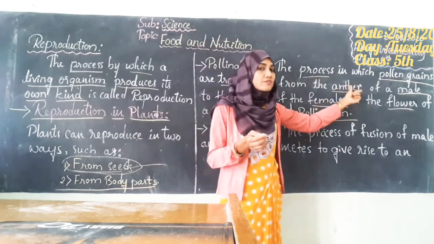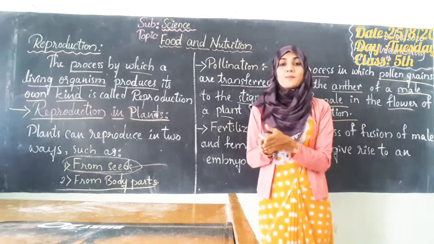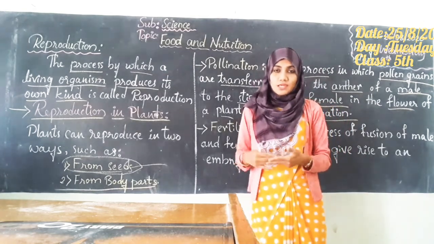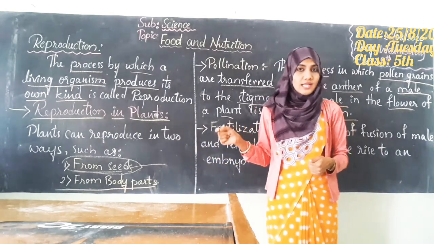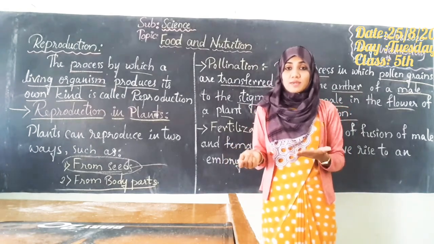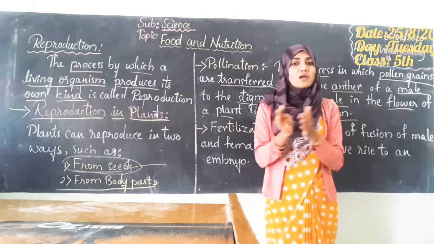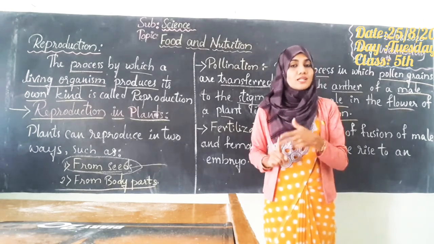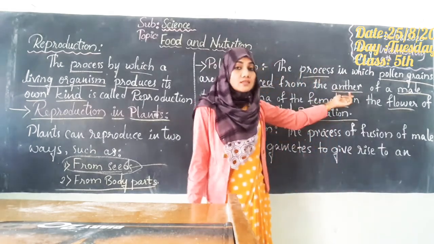Now what is this anther of a male? Students, in general, in human beings we will say boy and girl, right? But in general we will say male and female. Okay, so in plants we cannot say it is a boy plant, it is a girl plant. Have you ever said or heard like that? No, obviously. So how can we define the sex of a plant? Sex here is nothing but whether the particular organism is male or female. So in plants and animals, instead of saying boy or girl, we will say male or female.